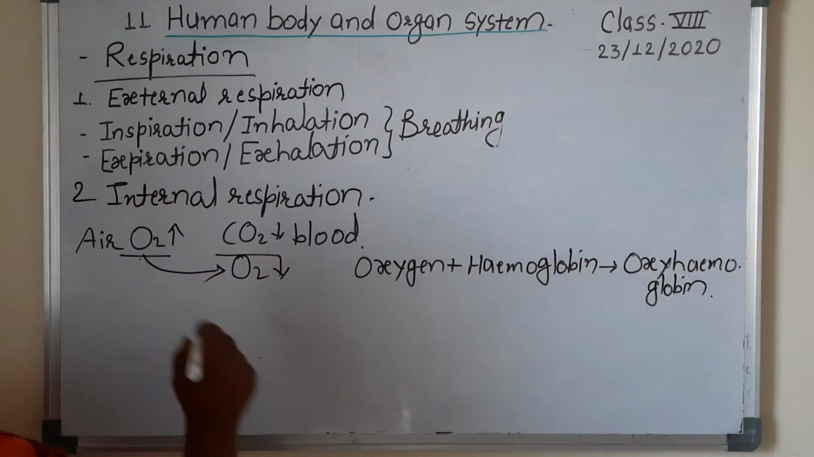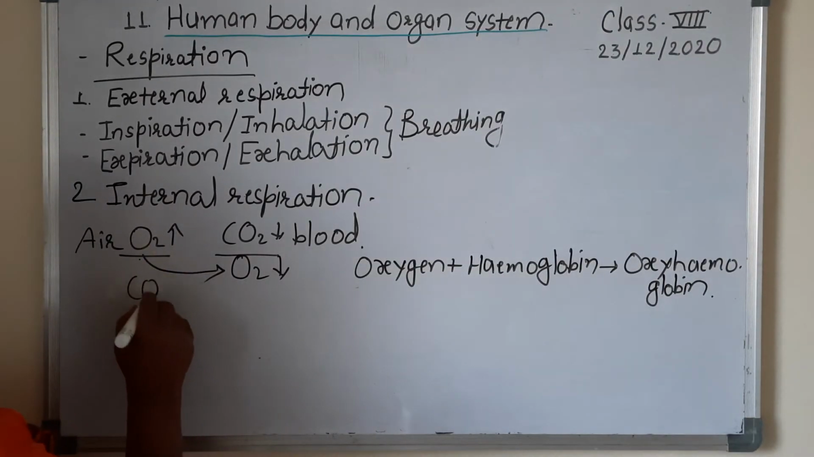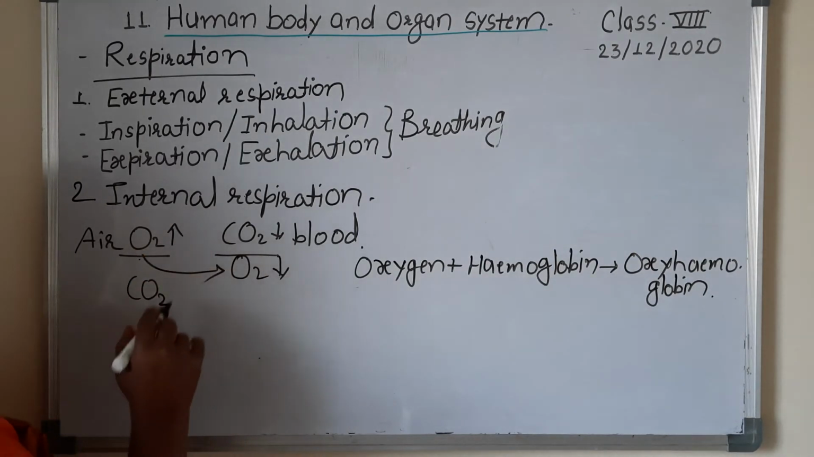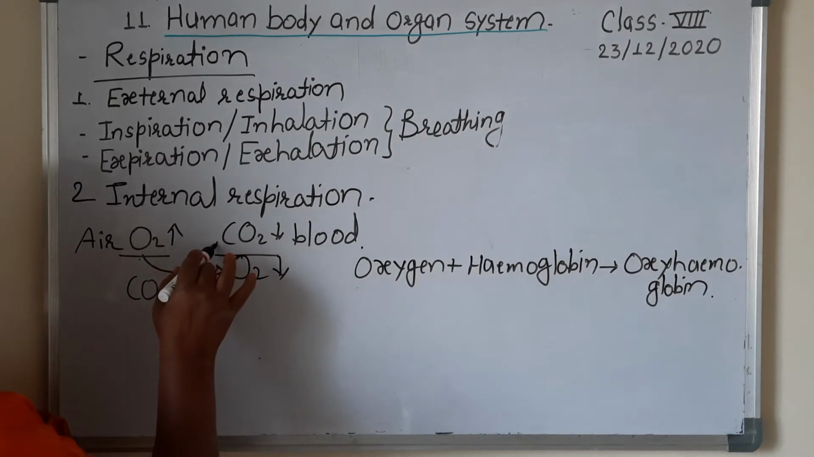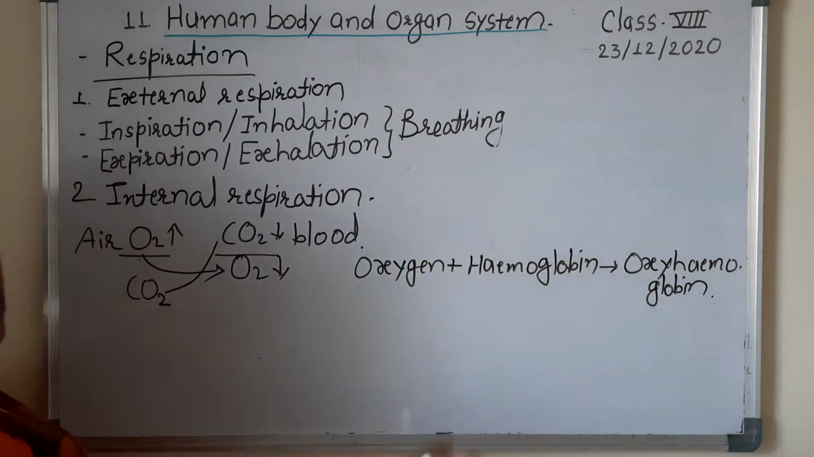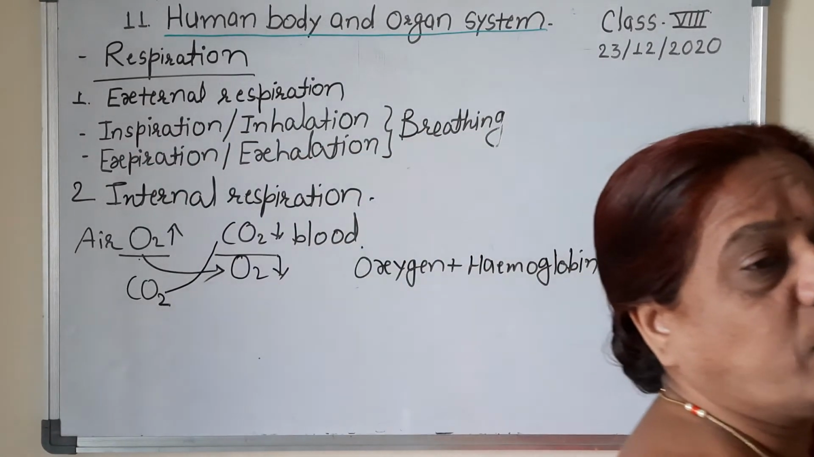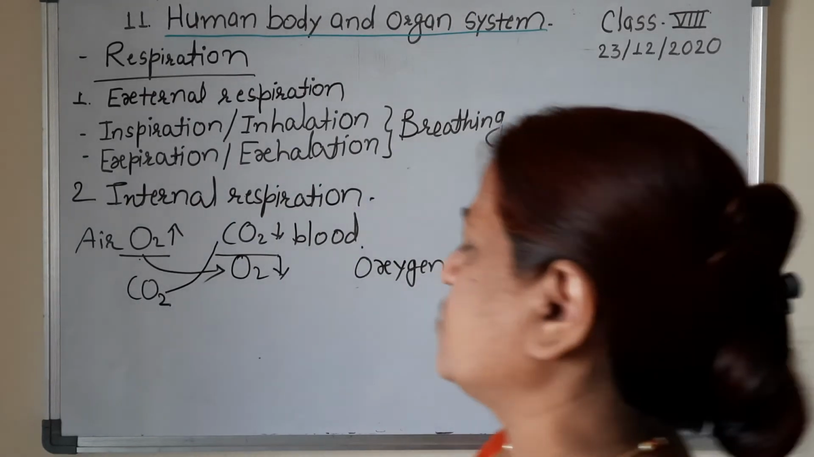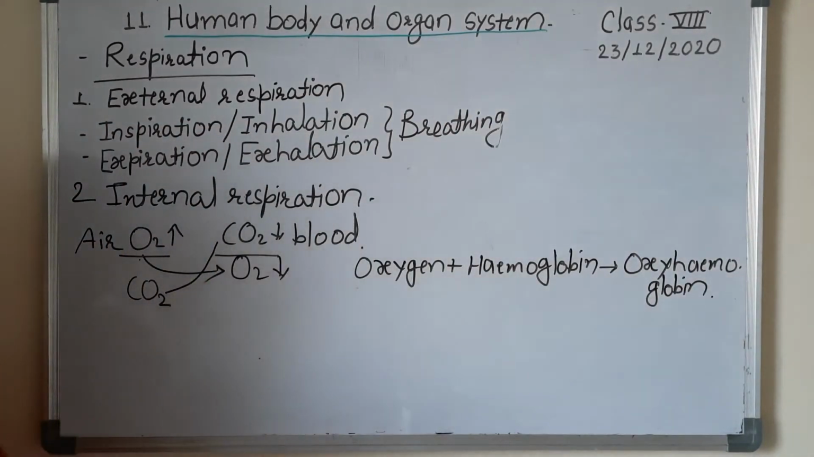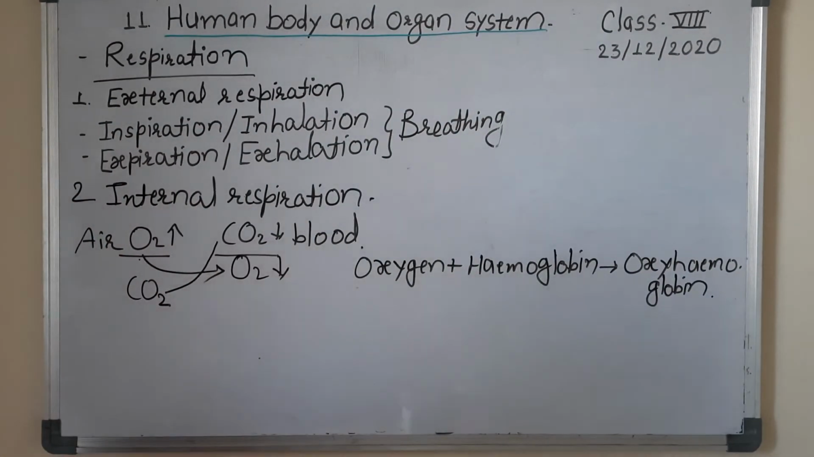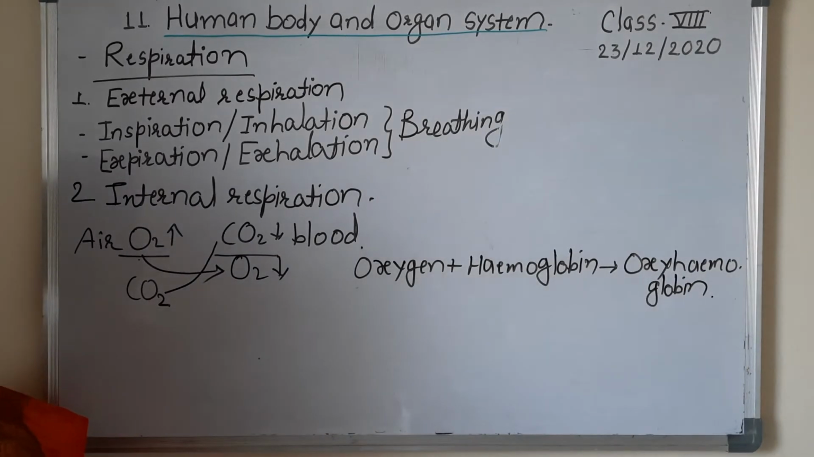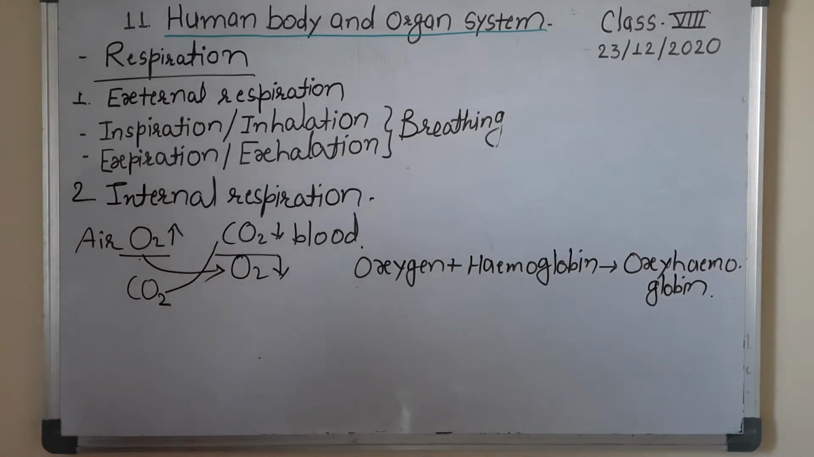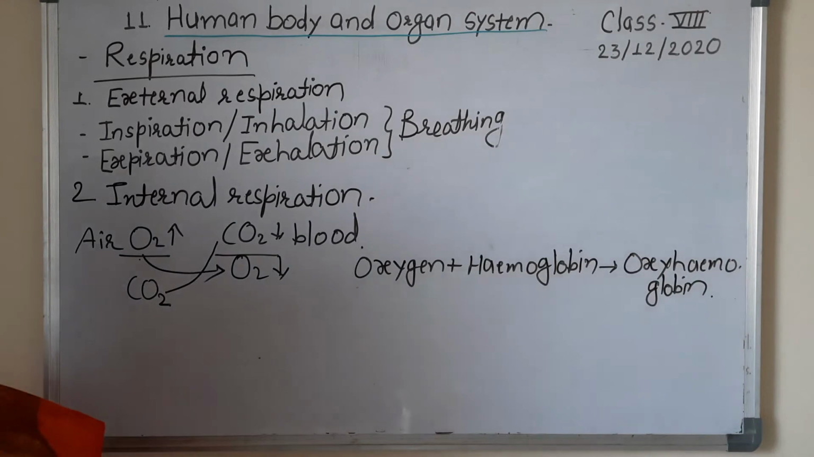At the same time, the percentage of carbon dioxide in air is less as compared to blood, and hence this carbon dioxide through blood is thrown outside the body at the time of expiration. So there is a gas exchange between the inspired air and the blood, and that is known as internal respiration. This is the second step involved in the process of respiration in humans.